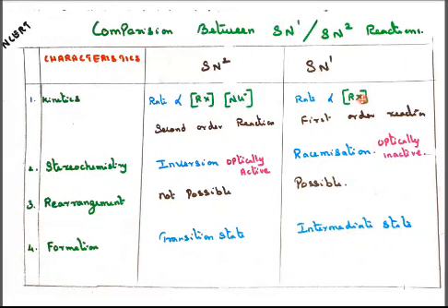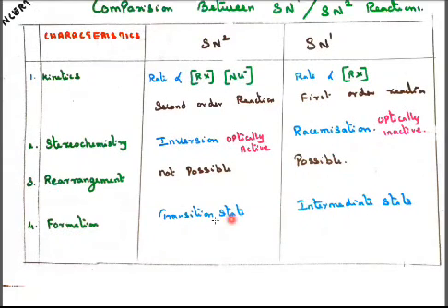Once it forms a carbocation, only then will the next step take place. So the first step is a slow process, the rate determining step. The second step is a fast reaction. So the first stage is called first order reaction because only one concentration term is used. Then stereochemistry: in SN2, inversion, it is optically active, but in SN1, racemization, it is optically inactive. And rearrangement is not possible in SN2, and in SN1 it is possible.